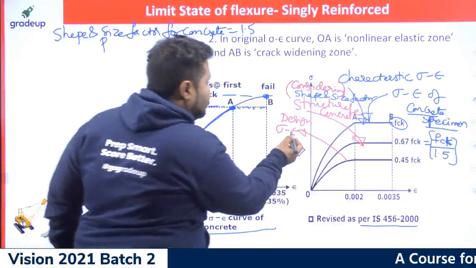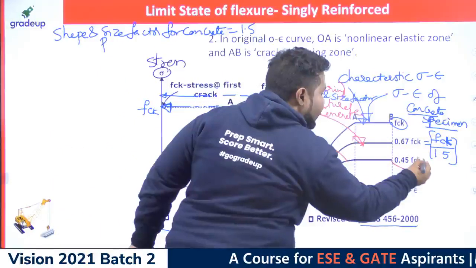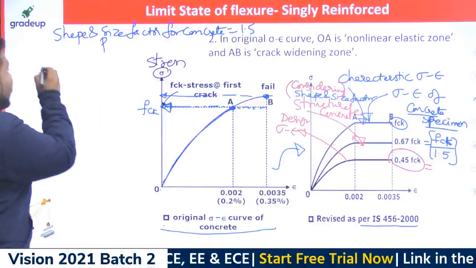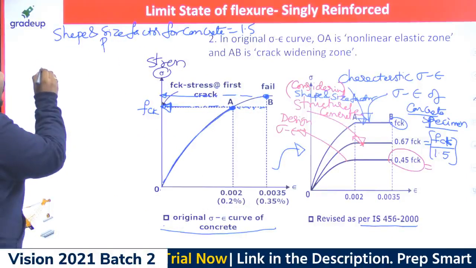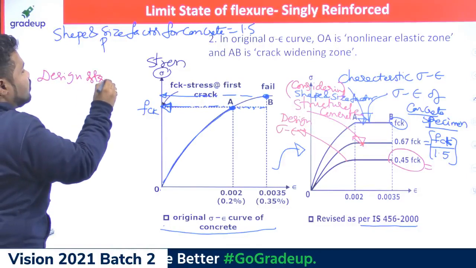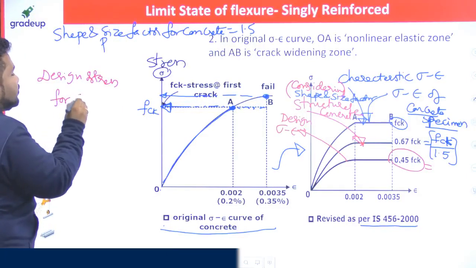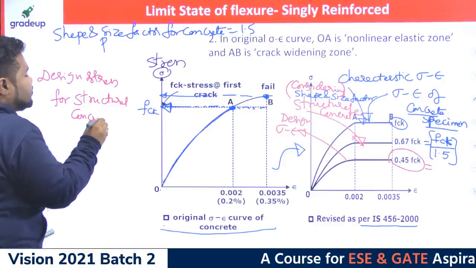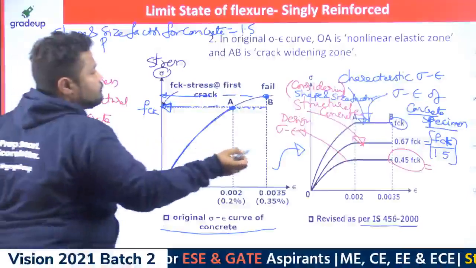Okay, now this is the design stress strain curve. Why have we taken 0.45 fck? It is equal to this 0.45 fck. How can I get it? I want the design stress. So the design stress for structural concrete is the working stress for structural concrete. What is the working stress for structural concrete?